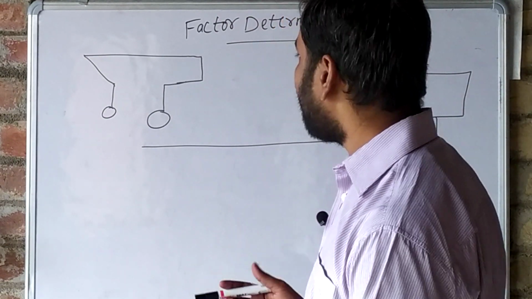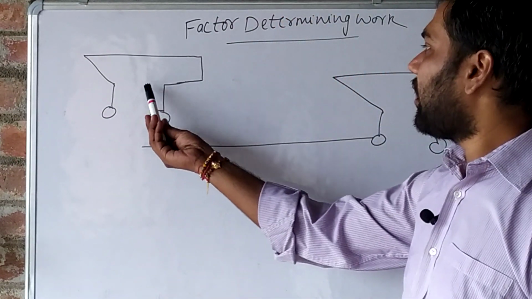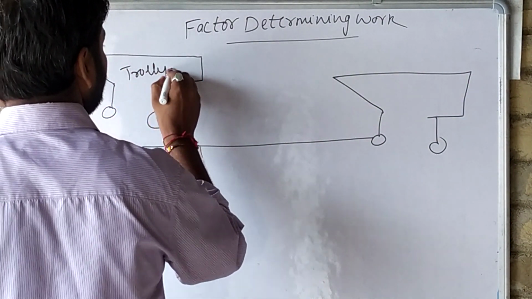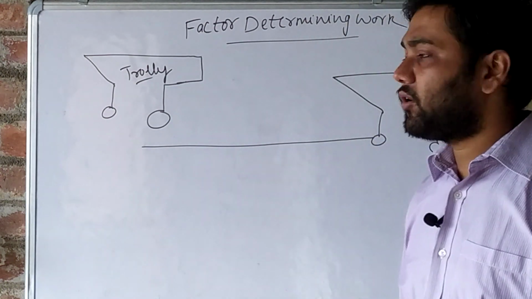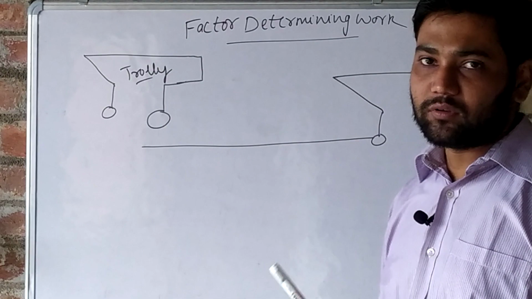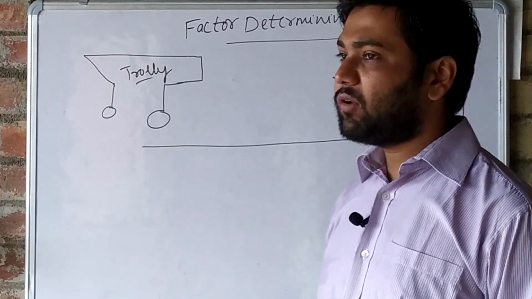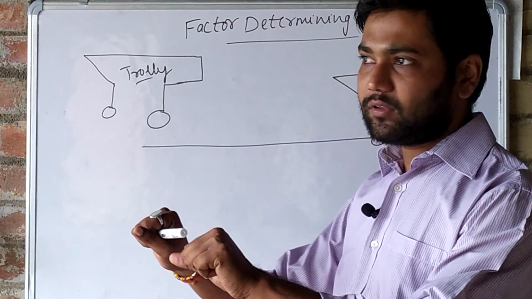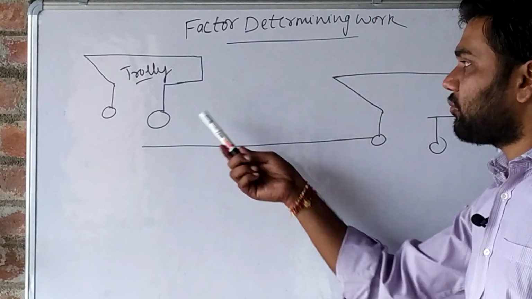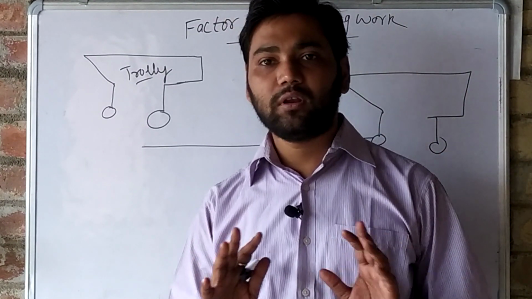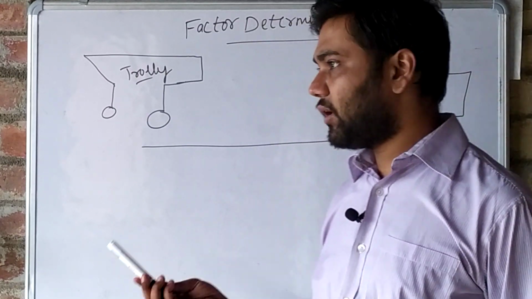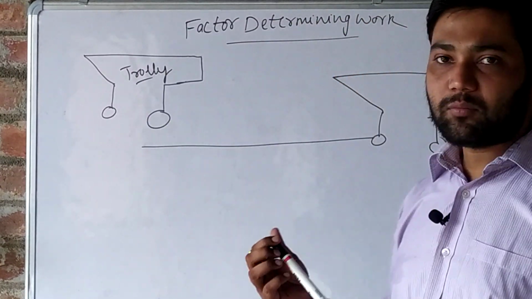In factor determining work, suppose we have a trolley. We are displacing this trolley from one position to this position. In displacing this trolley, we need to apply some force. Suppose this trolley contains no bags, not a single bag. It is vacant. So we have displaced it from one position to the other position.